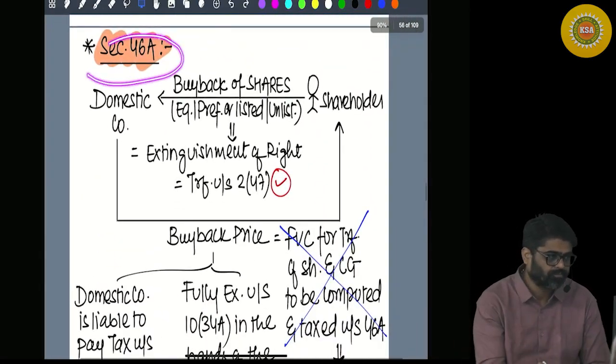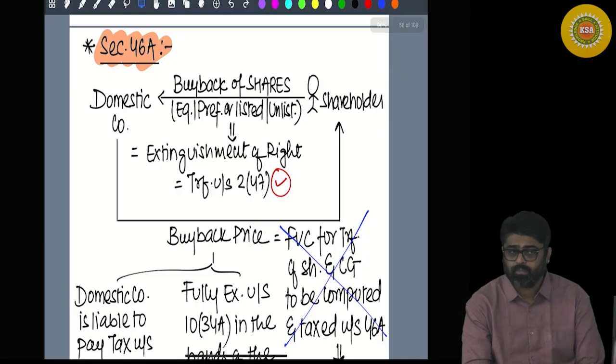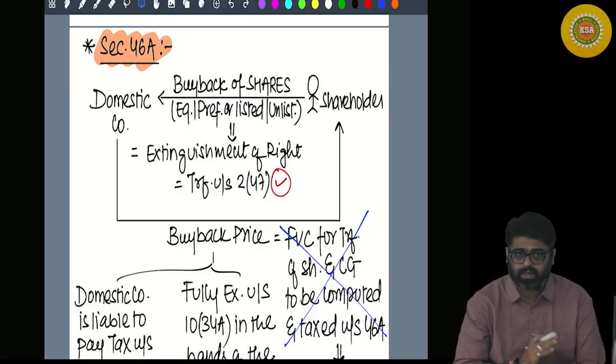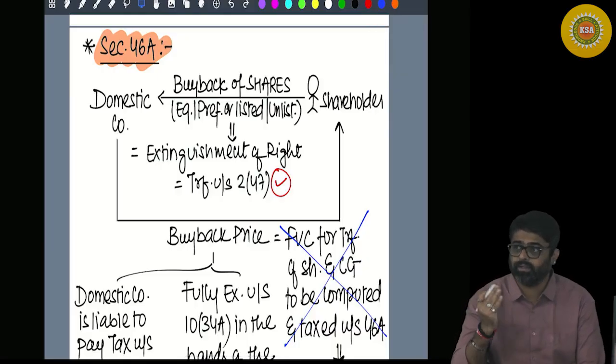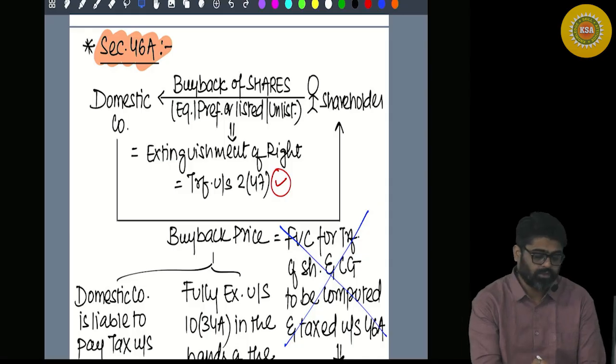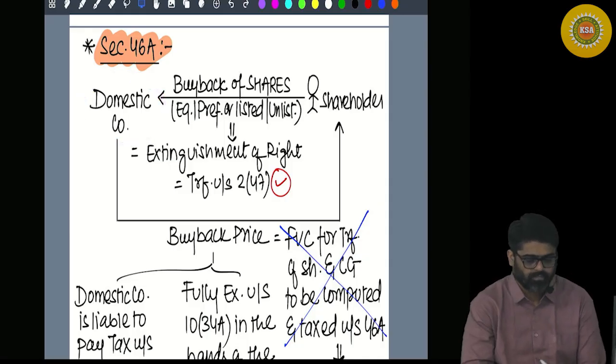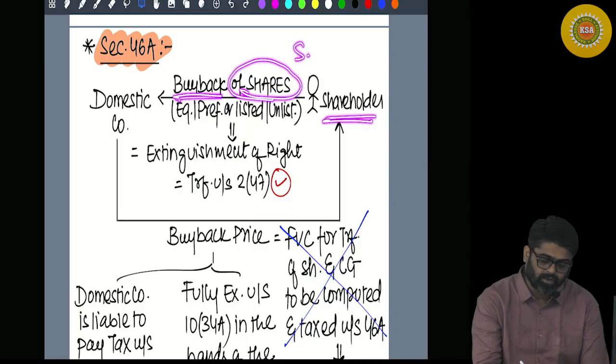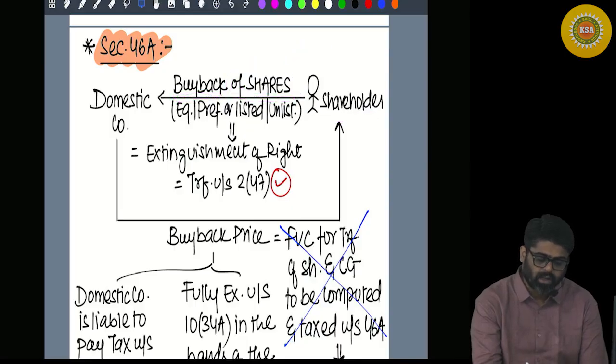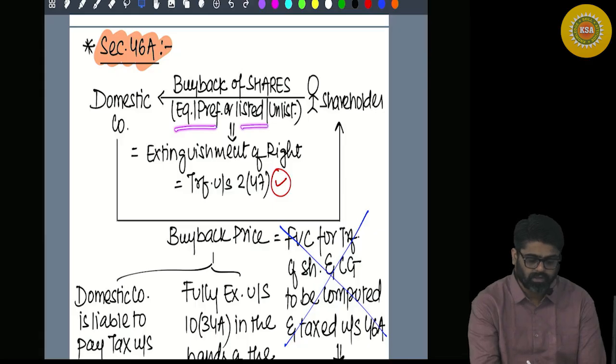Now let's come to one amendment over here, very important, connected with IFOS head. Now see, if a domestic company is buying back its own shares, they can be equity shares, listed shares, or any type of shares.